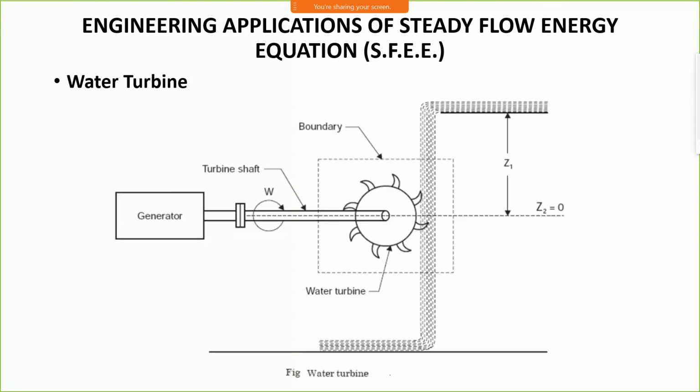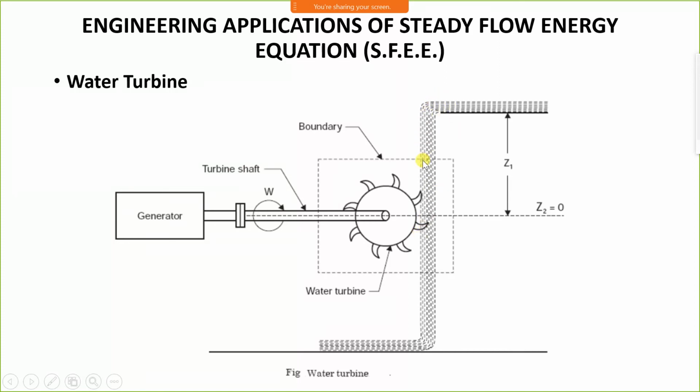Now, engineering applications of the steady flow energy equation. First is the water turbine. In a water turbine, the turbine rotates by the action of water.